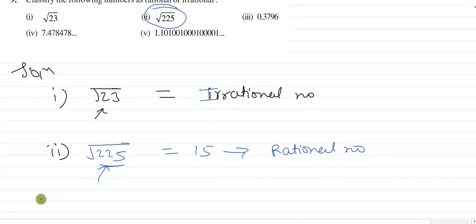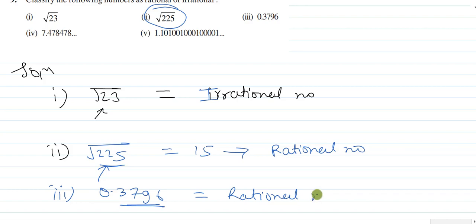What is it? 0.3796. Here I can see this number is a terminating decimal. And we know that if a number is terminating or repeating, it is an example of a rational number. Got this?